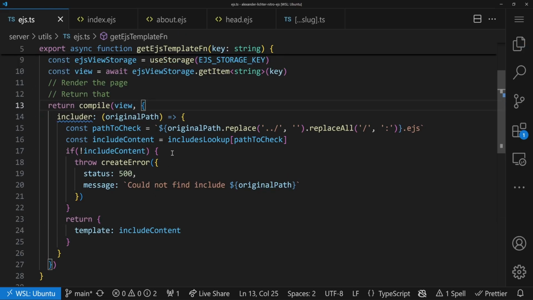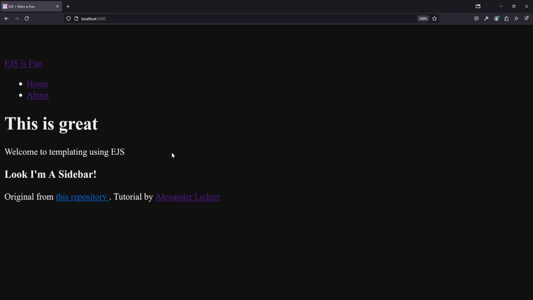So we just remove that. It will not change anything, luckily. We're still good. And if we now go into the browser, we will see the includes. EJS is fun, home, about, yes, this exists, we're here, it works. The only thing, the routing doesn't work right now because we didn't implement it. So let's do that, let's get going.